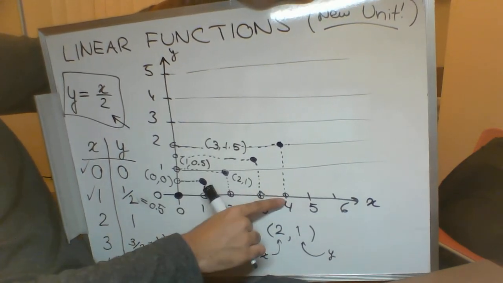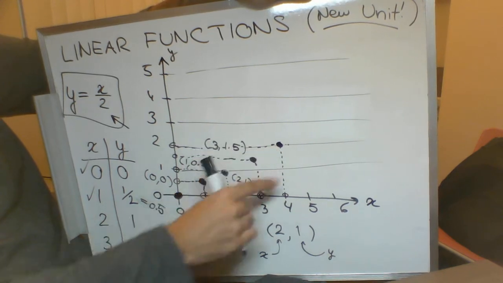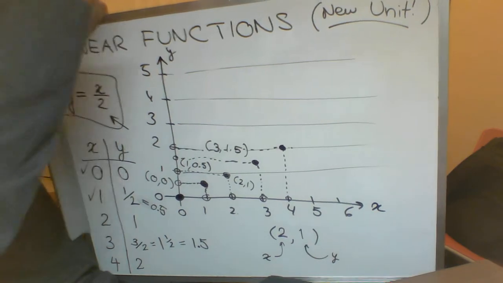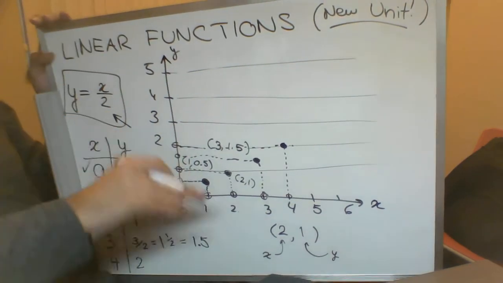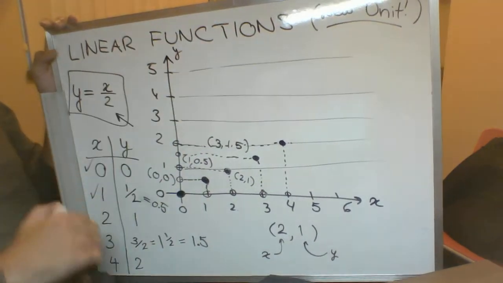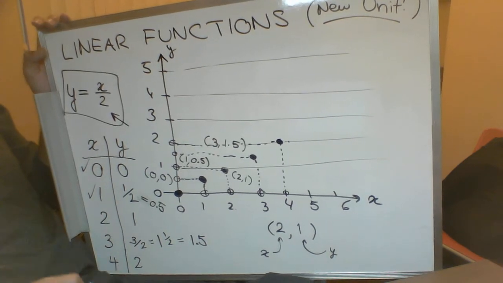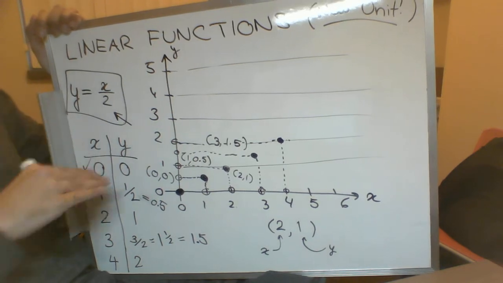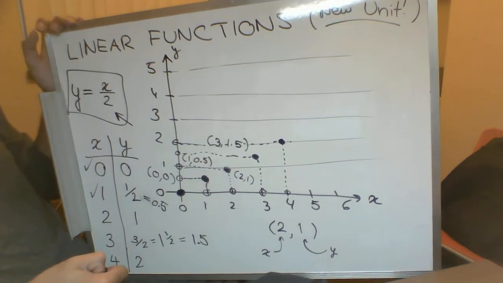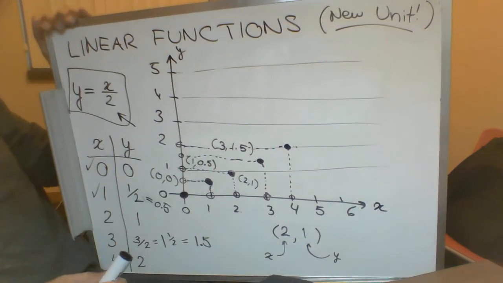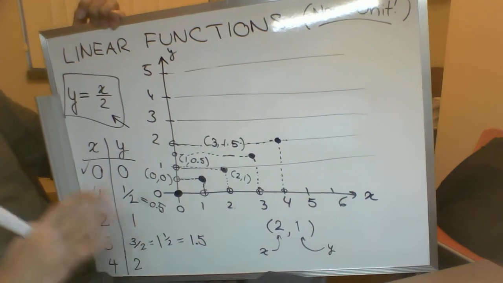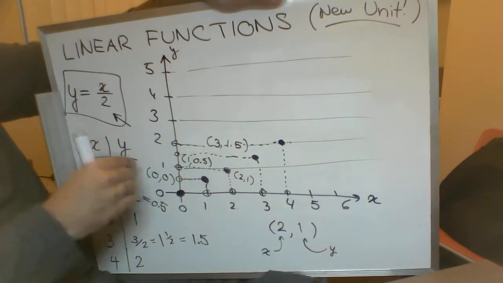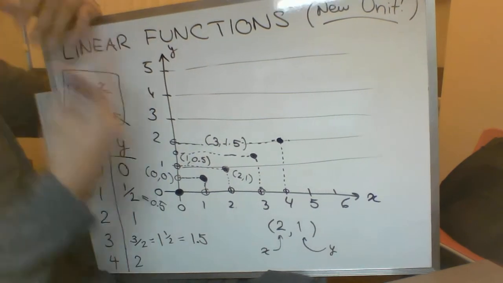Another way you could have done it is from this 4, just go up 2 units if you have the grid lines there. If you're not using graph paper, because I kind of caught you by surprise with that, if you're using lined paper, you should still at least have these lines for the y-axis. It's really useful to use them for that. So when you're drawing in your axes and you're putting in these tick marks, line them up with the lines of the line paper. But then you can plot in your points really easily once you've either made the grid lines yourself, or just get familiar with how this sort of process works.